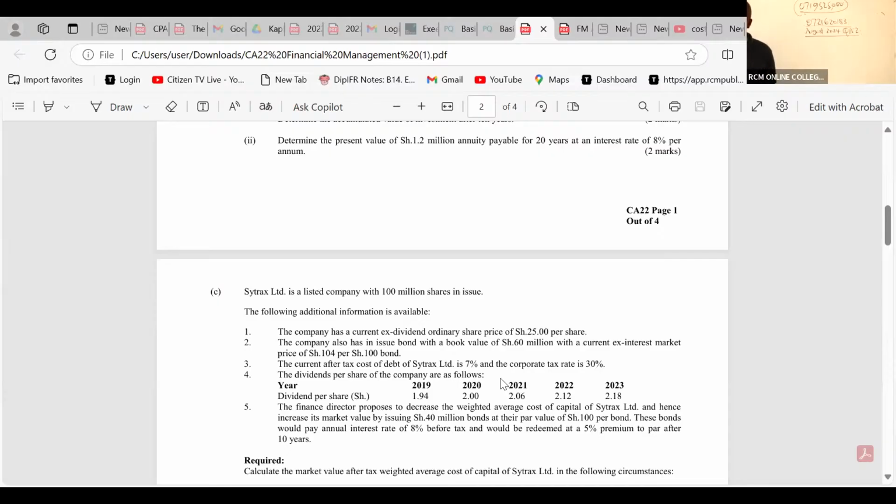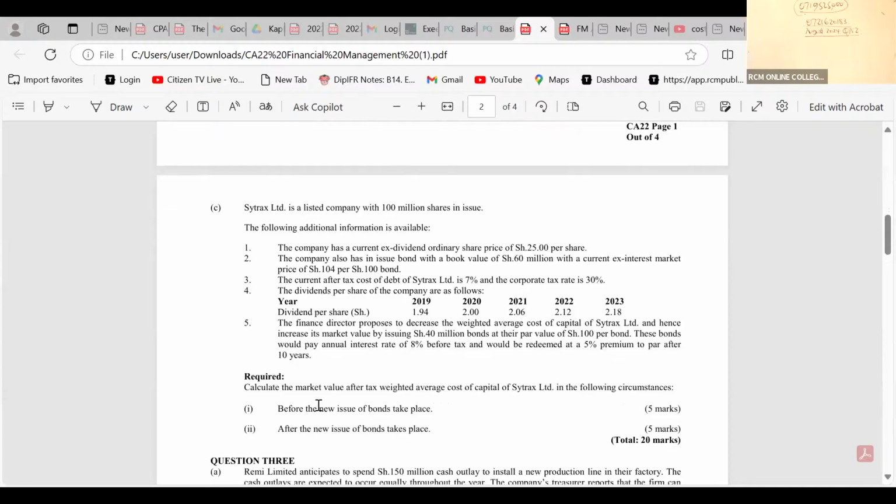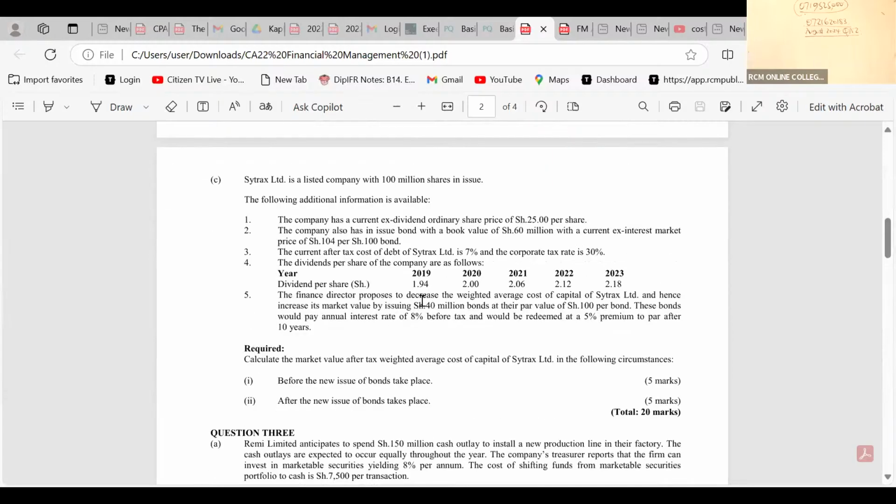The dividends per share of the company are as follows. Note 5, the finance director proposes to decrease the WACC of Offer and hence increase its market value by issuing 40 million bonds at their par value of 100 per bond.